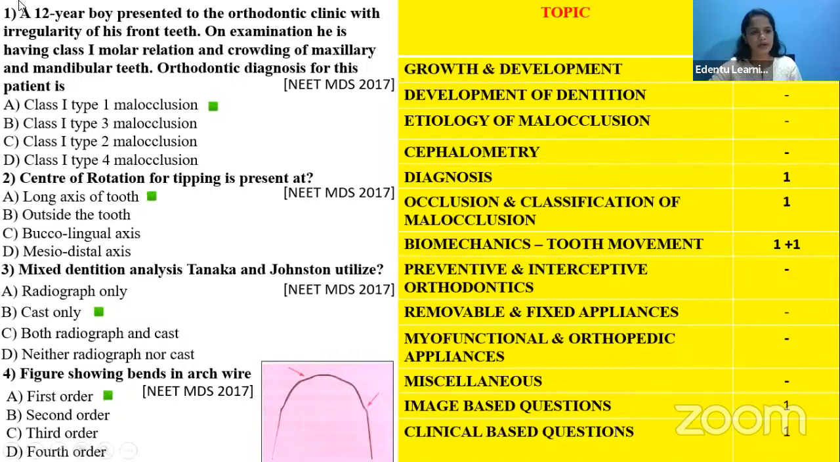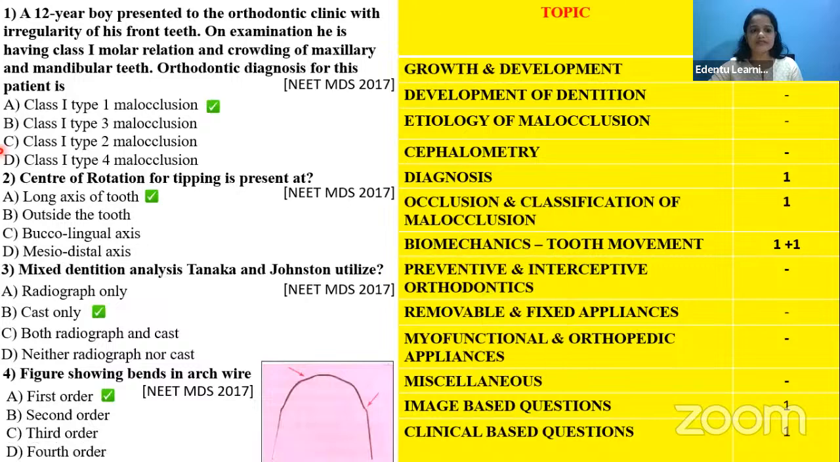Okay. So first one is a case-based question. A 12-year-old boy presented for orthodontic treatment, and the question asks for the orthodontic diagnosis for this patient. It comes under occlusion and the classification of malocclusion, mainly under this category.